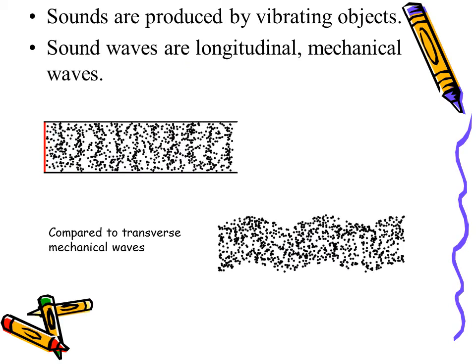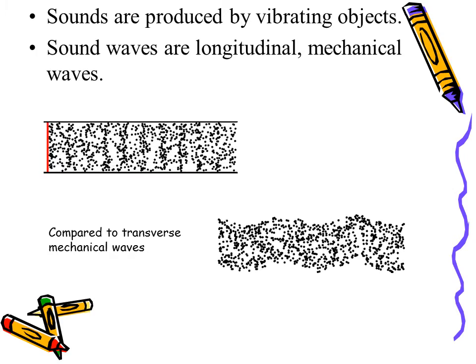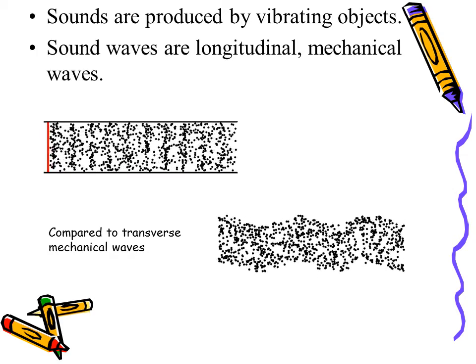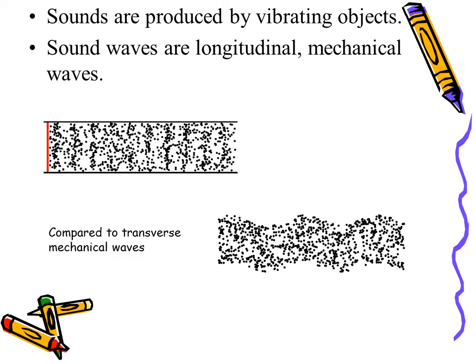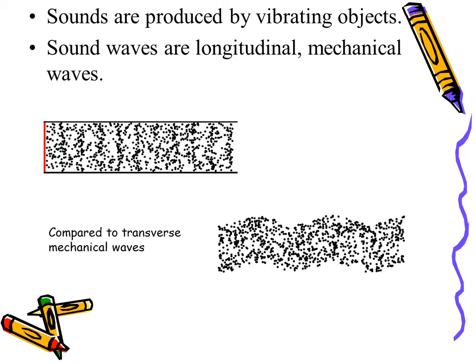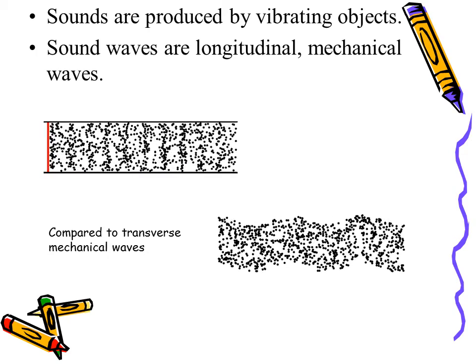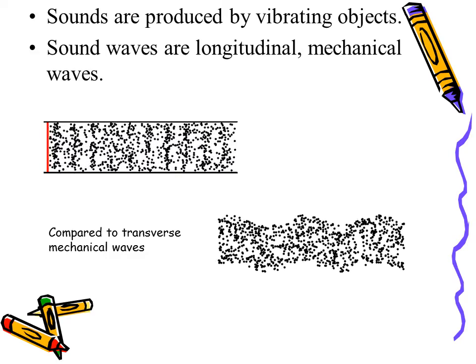Sound waves are longitudinal mechanical waves that are produced by vibrating objects. When an object, such as your vocal cords, vibrates, it causes the air molecules to alternately bunch up or compress and then spread back out. When these trains of compressions reach your ear, tiny bones begin to vibrate and your brain interprets this as sound.